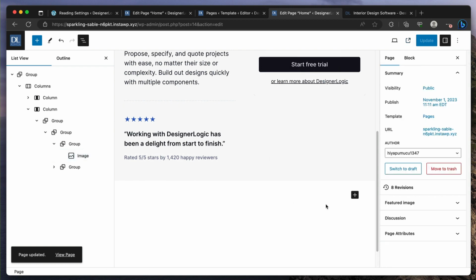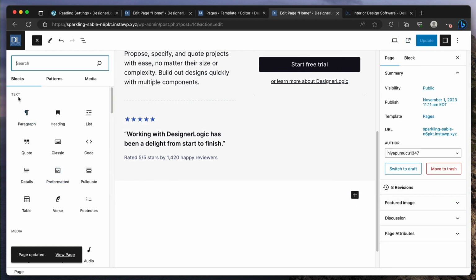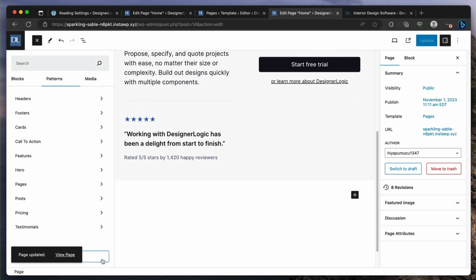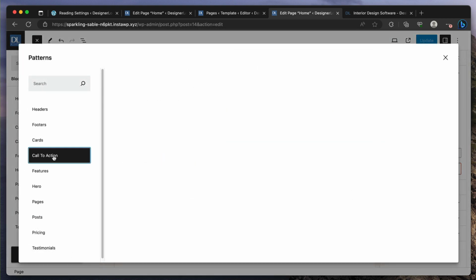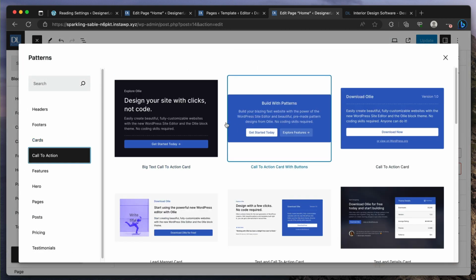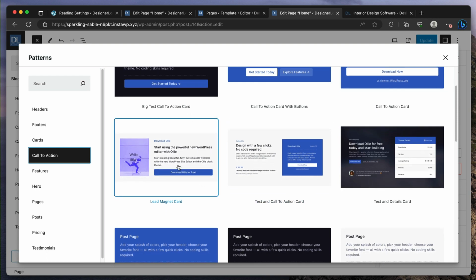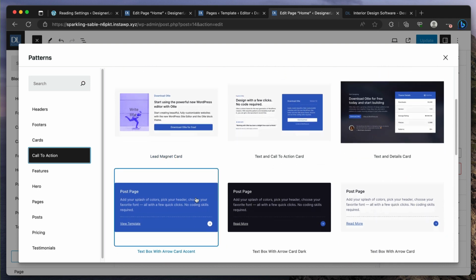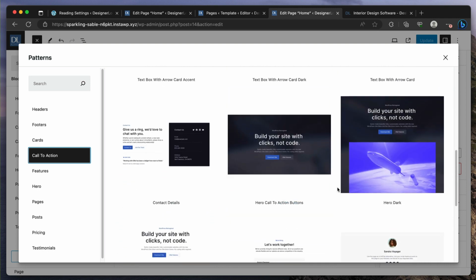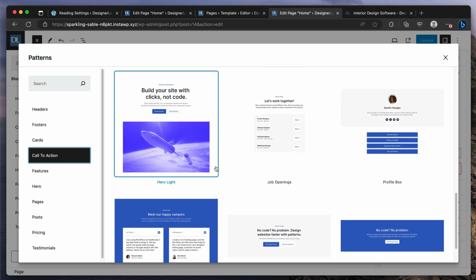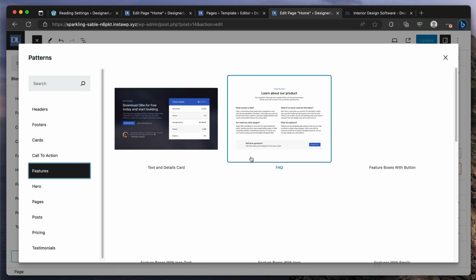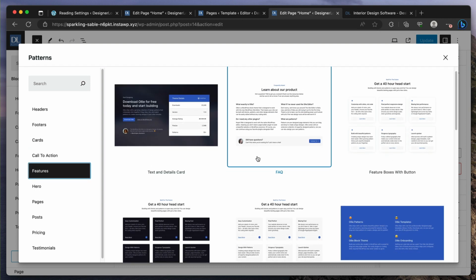And then we can add more sections, right? So down here, we could do browse all patterns, go down here to explore all patterns. And then there's a lot of them. So here you can see these calls to action patterns, right? If you have an ebook or something, a white paper that you want to show, that's really nice. You've got all these sections, right? So maybe features. Yeah, that'd be good.